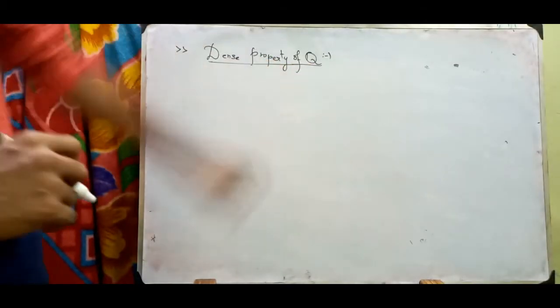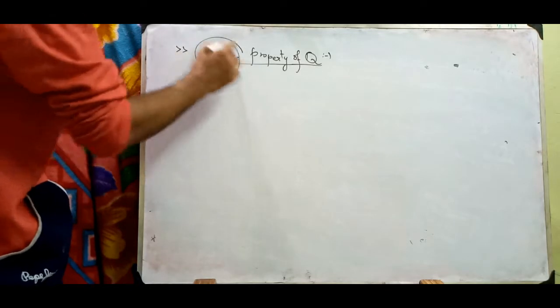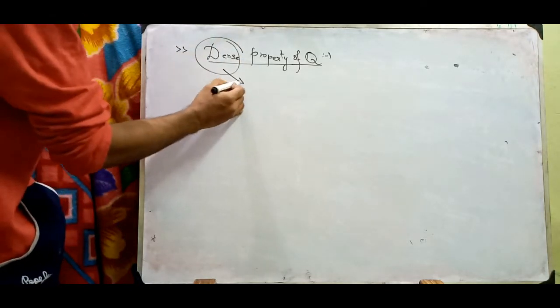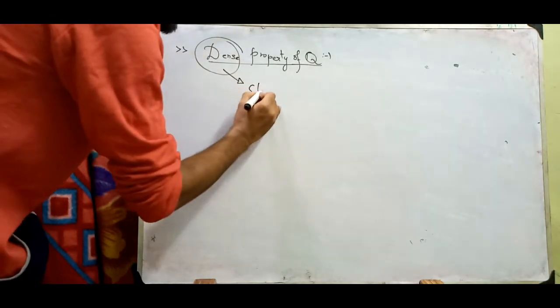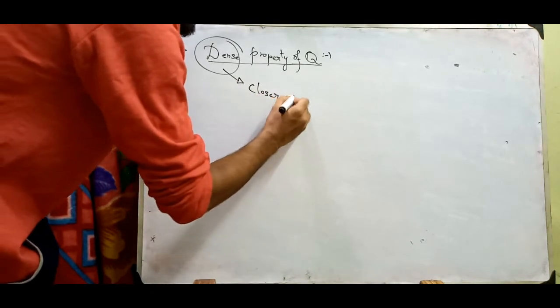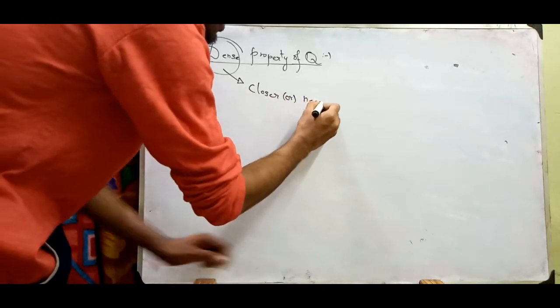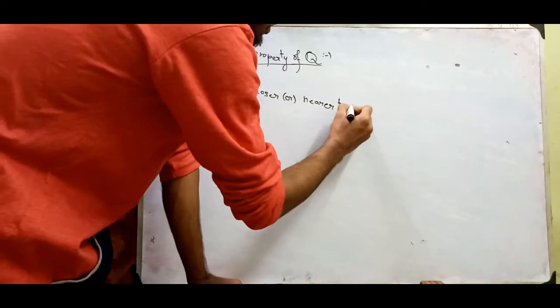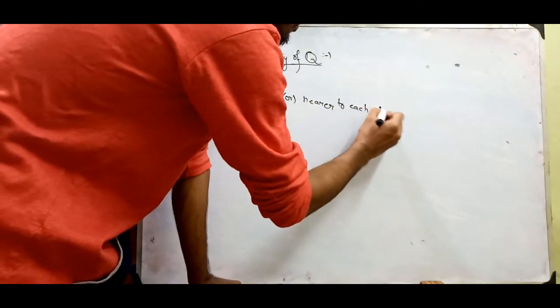Dense property of rational numbers. So what is meant by dense? Dense means closer or nearer. Nearer to each other.